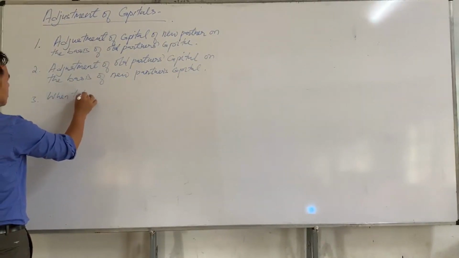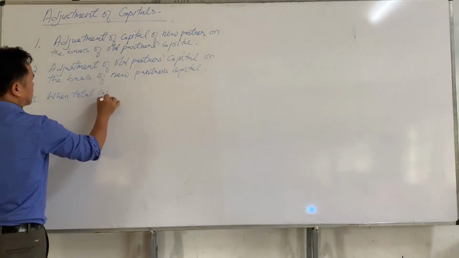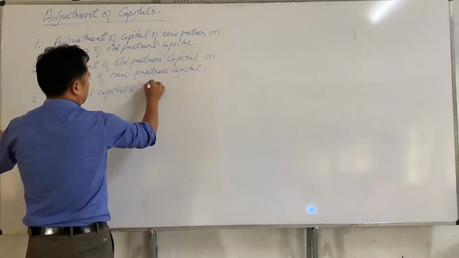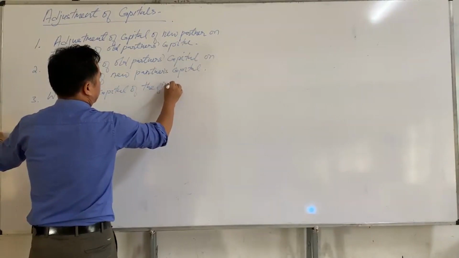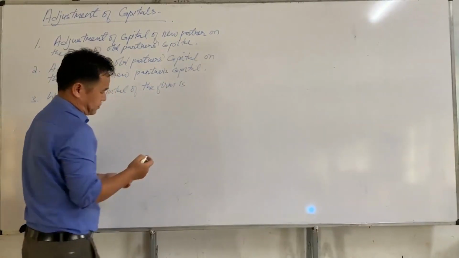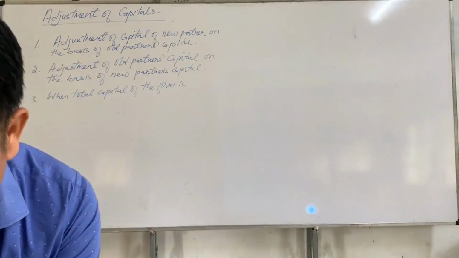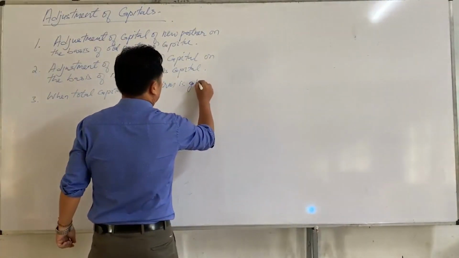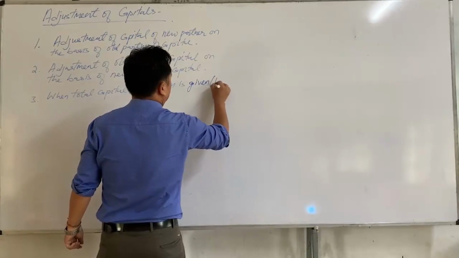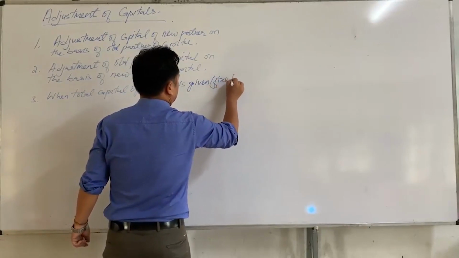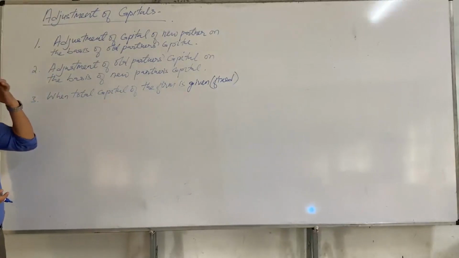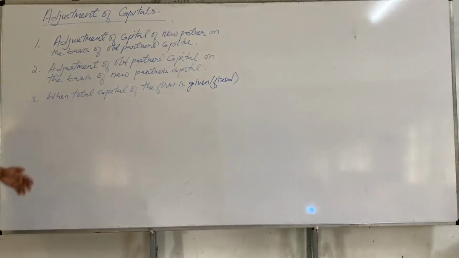when total capital of the firm is given or fixed. So these are the 3 cases regarding adjustment of capital. Okay, now let us understand these 3 cases one by one.